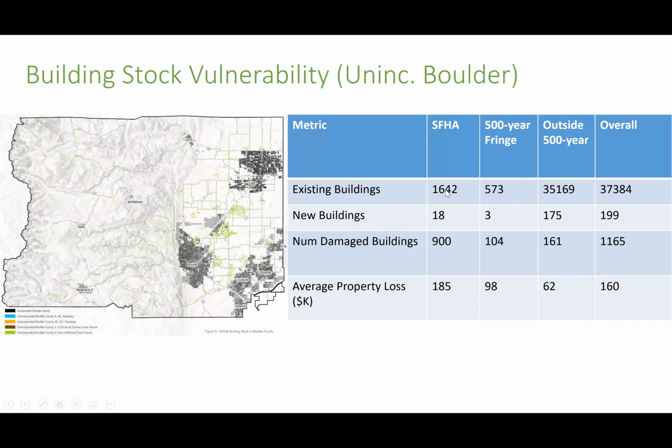You can see that existing buildings, out of the 1,642 in the SFHA, the floodplain, 900 of them are damaged in our 30-year run, at an average loss of $185,000 per building. So, it's pretty substantial. One other thing to notice here is that outside of the 500-year floodplain, 161 buildings are damaged, and that's because of the pluvial flooding that I mentioned.